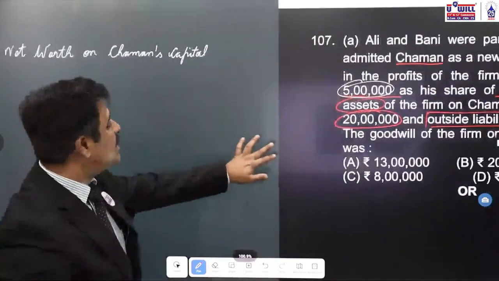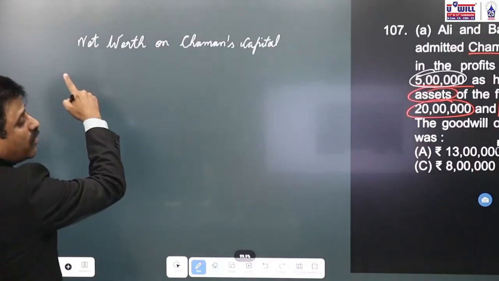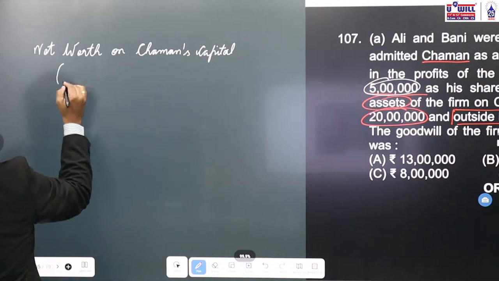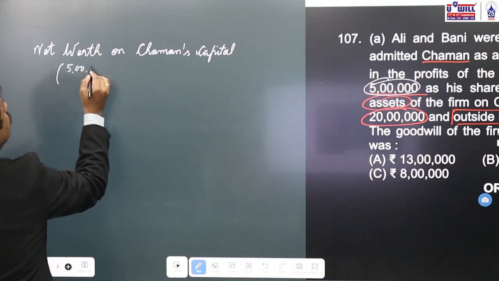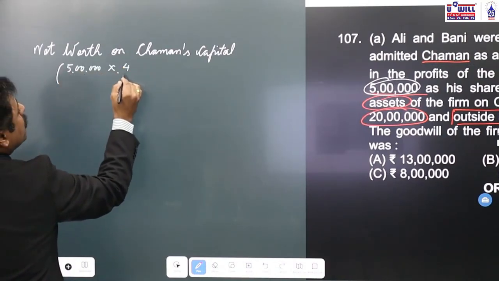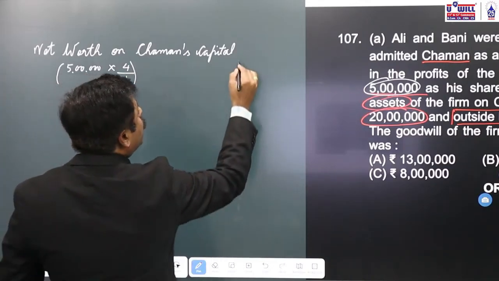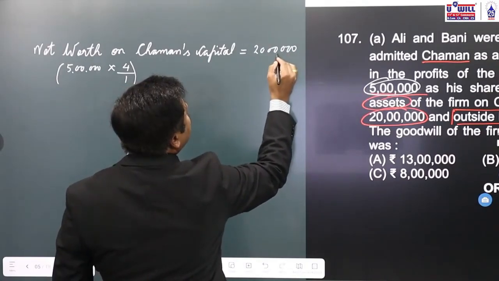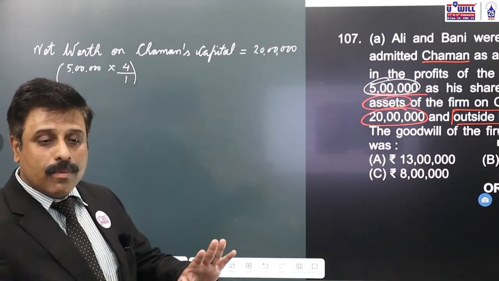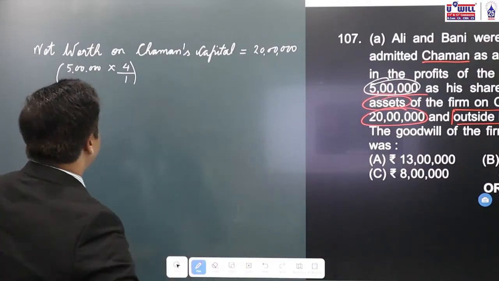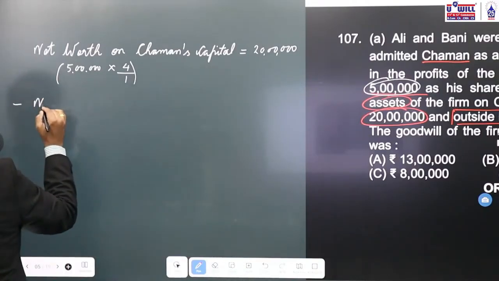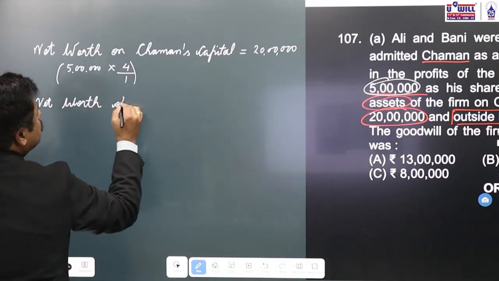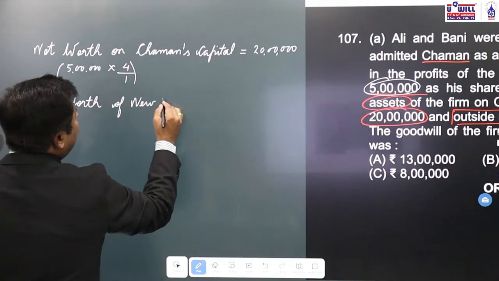If Chaman's capital is 5 lakhs for 1/4 share, then what will be the entire firm's capital on the basis of that? That will be equal to 5 lakhs into the reciprocal of his share, 1/4 becomes 4/1. So what would be the entire net worth of the new firm on the basis of Chaman's capital? 20 lakhs. 5 lakhs into 4/1, it would be equal to 20 lakhs. From that, we have to subtract the net worth of the new firm. New firm means after Chaman's admission.